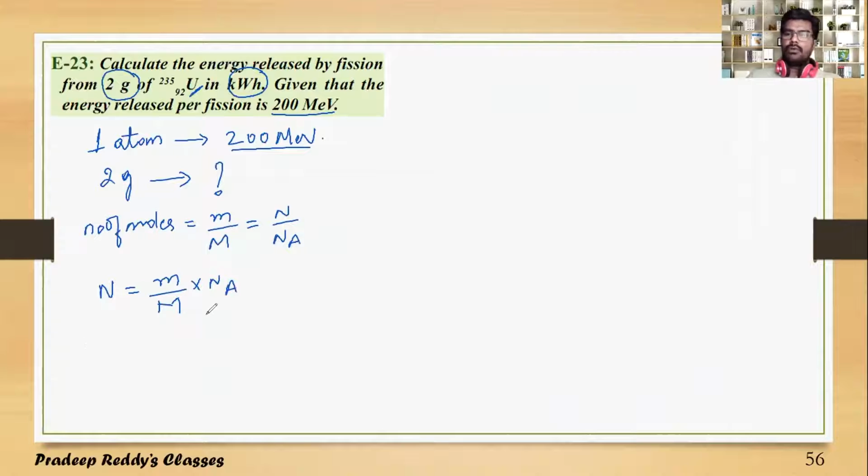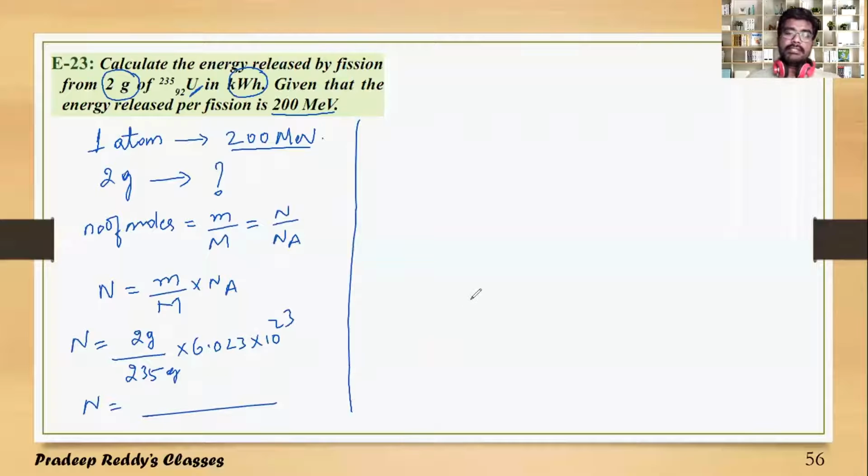Capital N, the total number of uranium atoms in 2 gram, is 2 divided by the molecular weight of uranium, 235, into Avogadro number, 6.023 into 10 power 23. Multiply these to get the total number of uranium atoms.